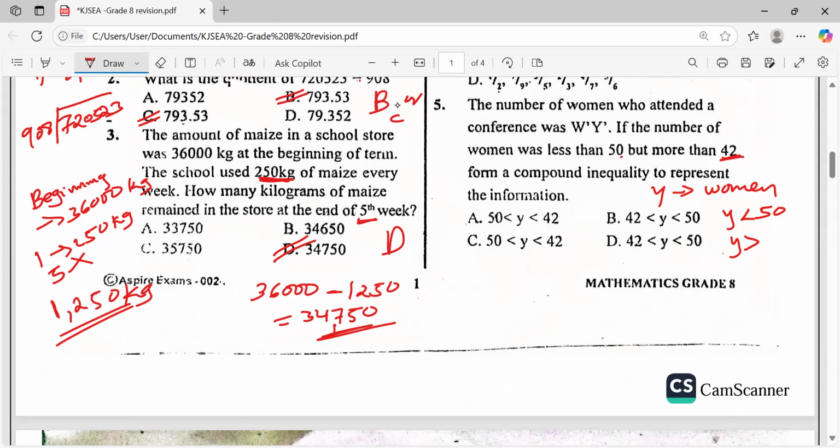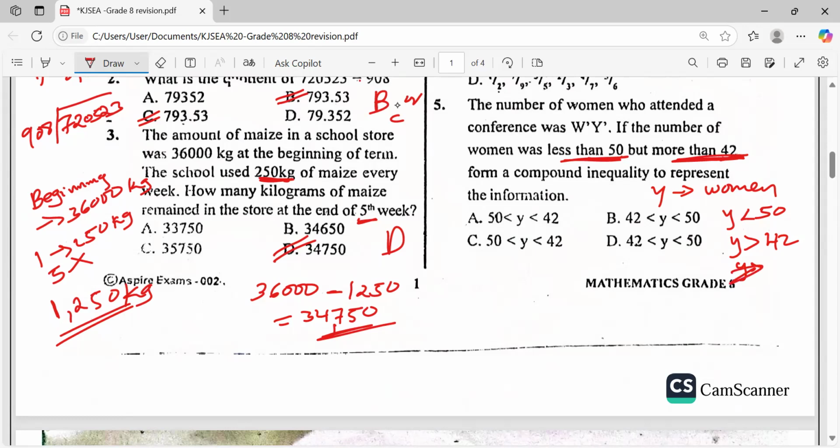Because from this one, if the number of women was less than 50, and we let y, the unknown, be women, it means y is now less than 50, so we have satisfied this. Then, but more than 42: this y that represents the women is greater than 42. Let us represent it like this.